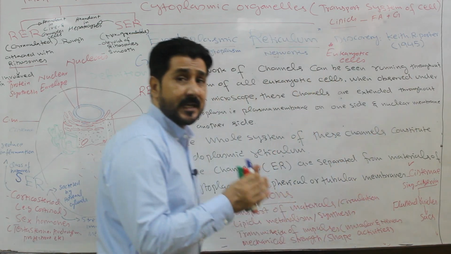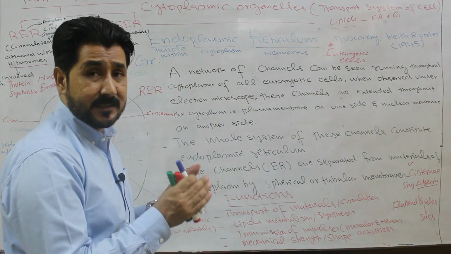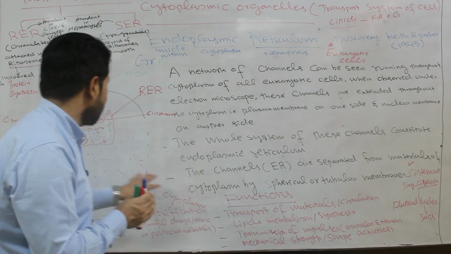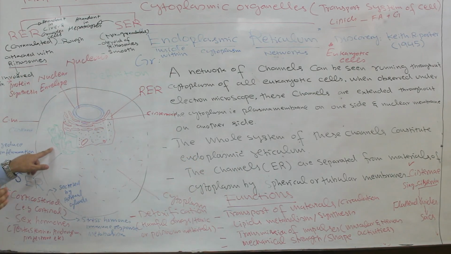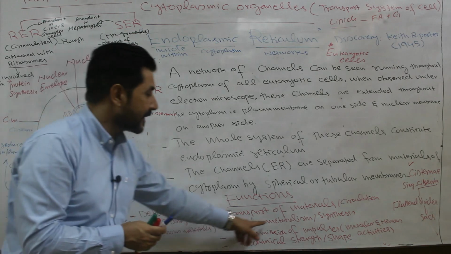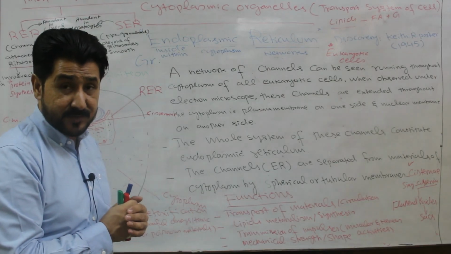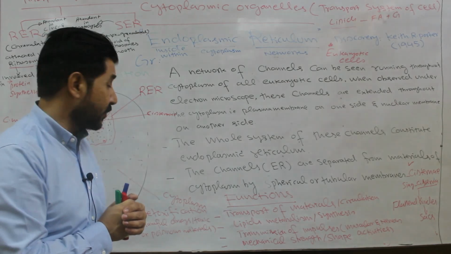They are bonded with each other inside the smooth endoplasmic reticulum. So smooth endoplasmic reticulum is involved in lipid metabolism or synthesis of lipids. This is its most important function.